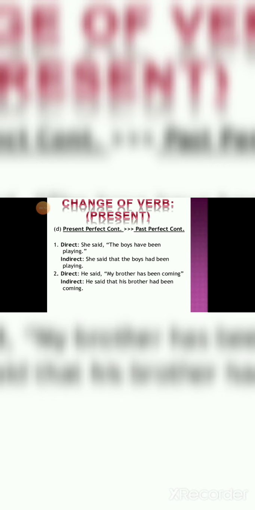Direct speech, he said my brother has been coming. Indirectly, he said that his brother had been coming. Look at the changes. I have made the changes in the pronoun as well. Tenses. It is mandatory. We need to make the changes. Next we have present perfect continuous to past perfect continuous.